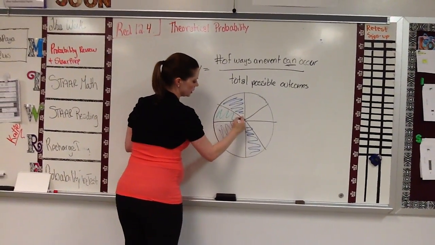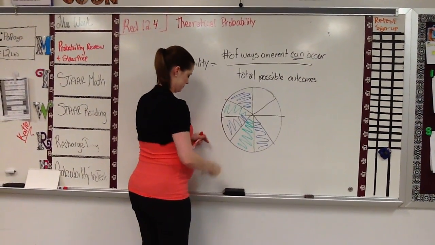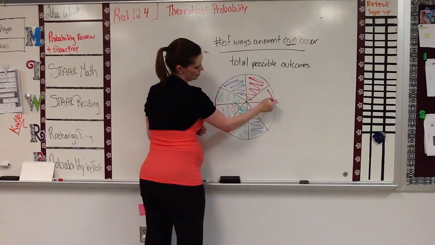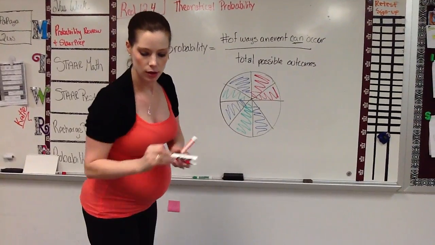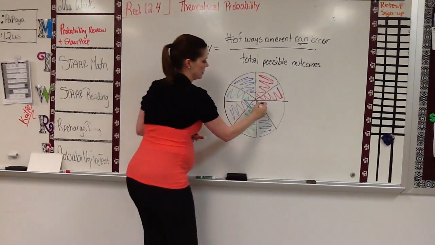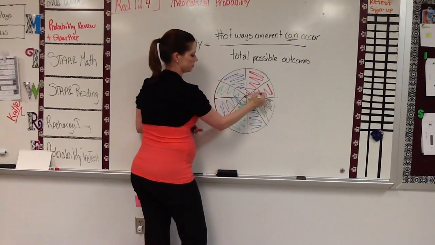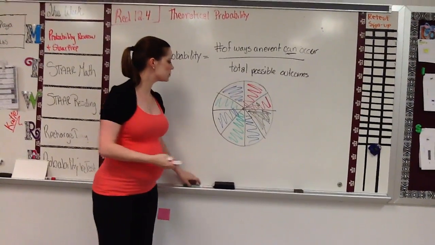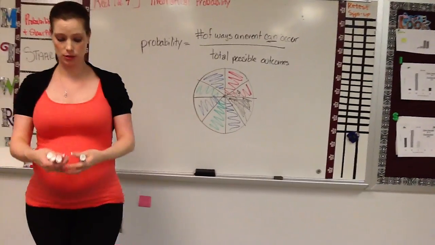Call this one green, and that one green. And then we'll make this one red, and that one red. And we'll make the last one black. And so there's my spinner. I'm looking at my spinner. I've got 1, 2, 3, 4, 5, 6, 7, 8 sections.